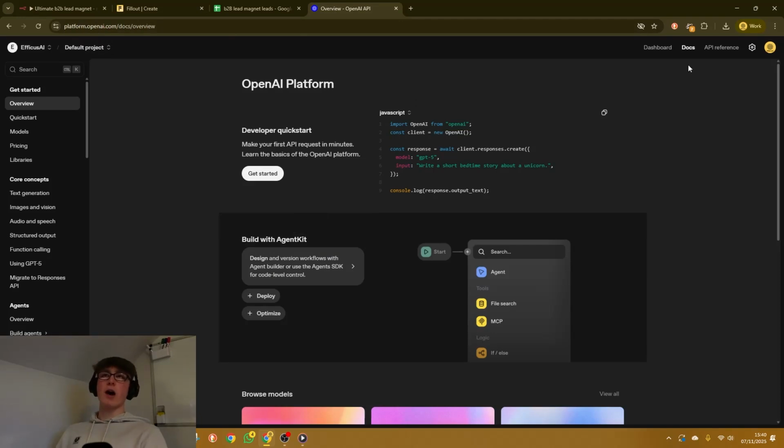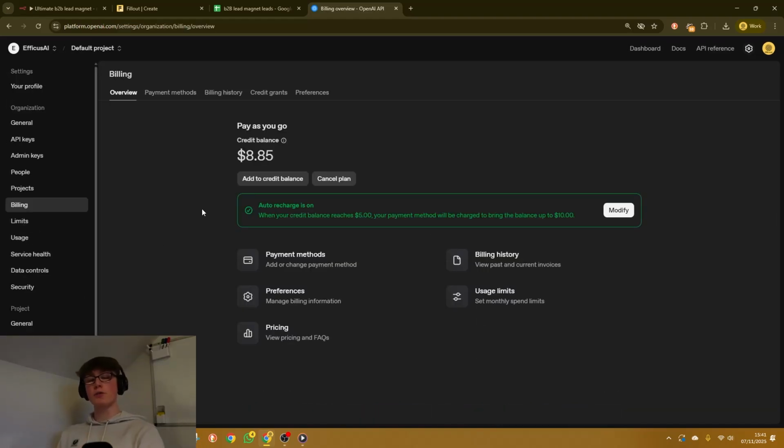platform.openai.com. Once you're here, you may not have an account, so you're just going to want to sign up with whatever account I would recommend that you use ChatGPT with. Then click dashboard. Now, if you've not done this before, you may need to purchase some credits. It's like $5. It is very, very cheap, and that will last you a very long time. Simply come here and update your payment method and select how much credits that you want to buy. And then once you've got some credits in there, we're good to go and get the API.